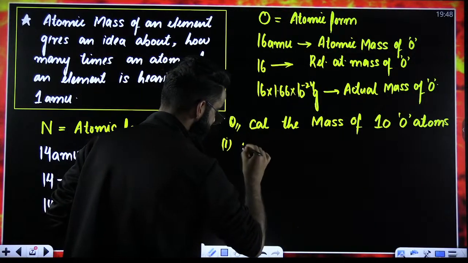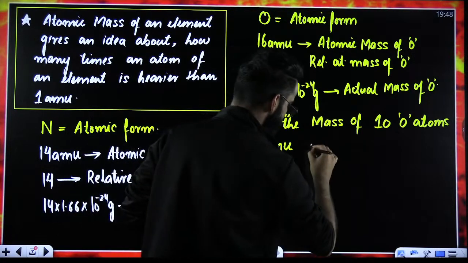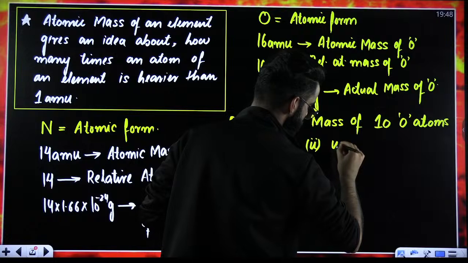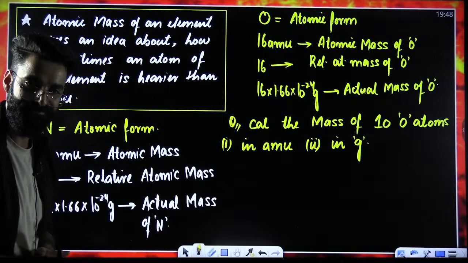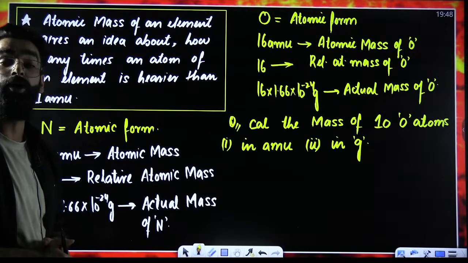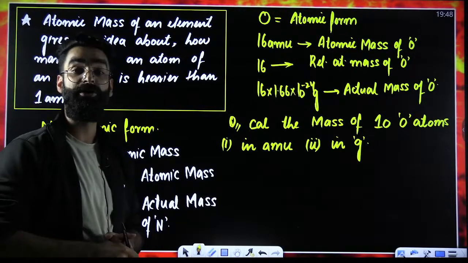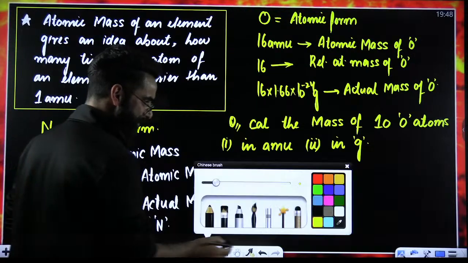Number 1, in AMU. Number 2, in grams. Can we solve this? You should be in a position to solve this. It's a simple and basic question.